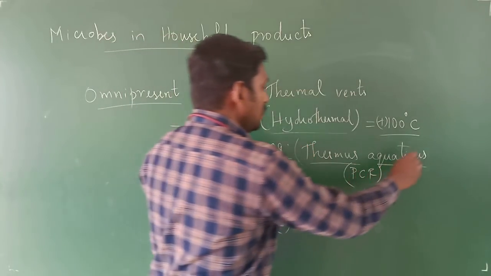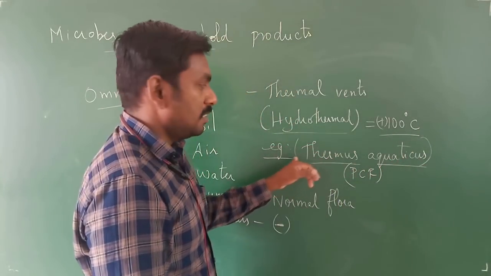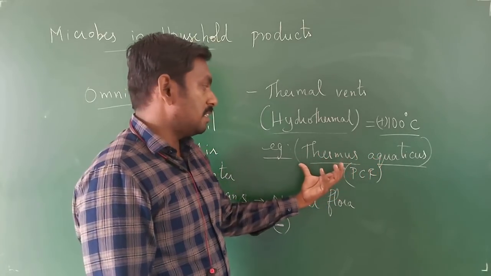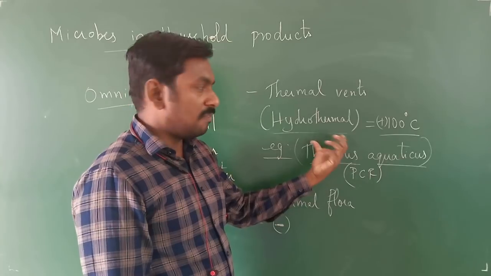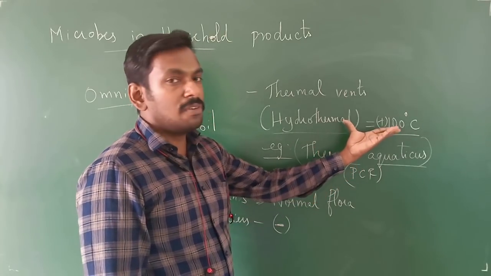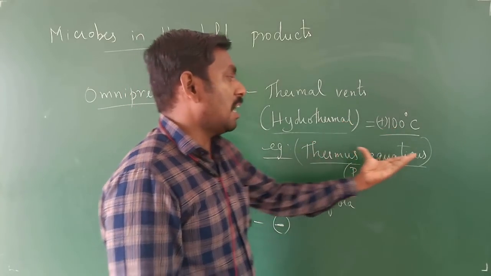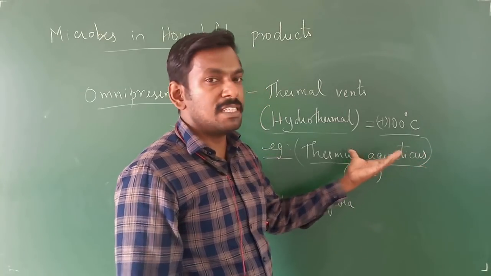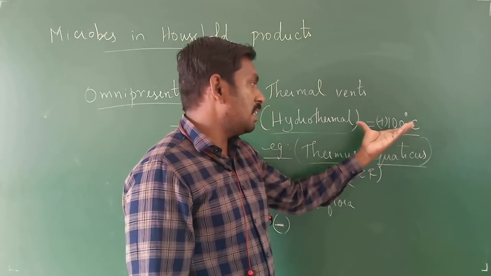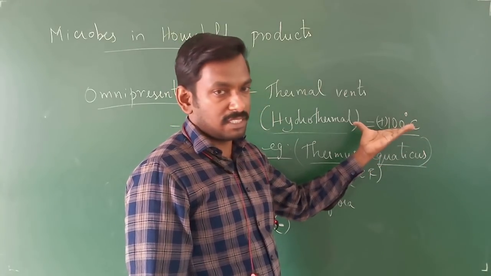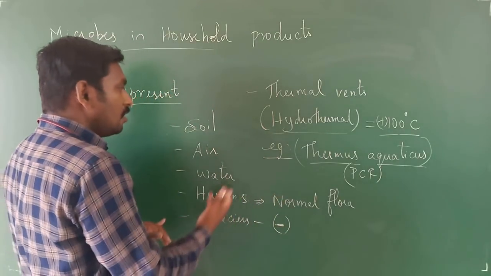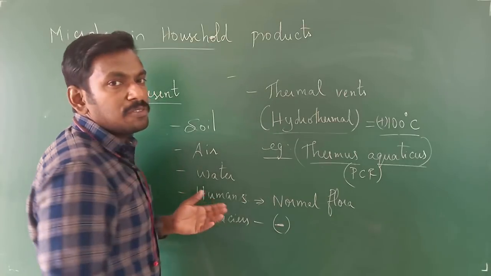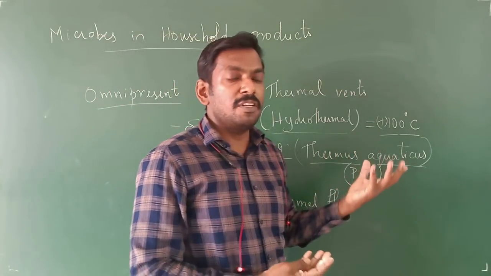For this you have Thermus aquaticus. It is a bacterium, also called Thermophilus aquaticus. They love temperatures where the water reaches more than 100 degrees Celsius. Since it is aquaticus, it is a flagellated bacterium. It has flagella and swims around at temperatures of higher degrees Celsius. Then you can see them in geysers, like the ones you have in your homes.